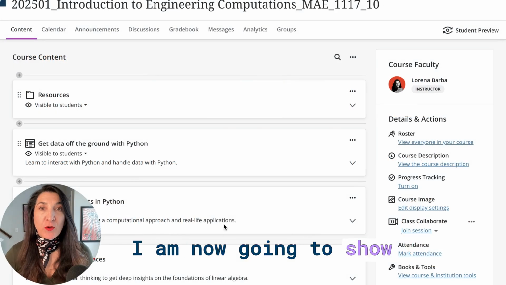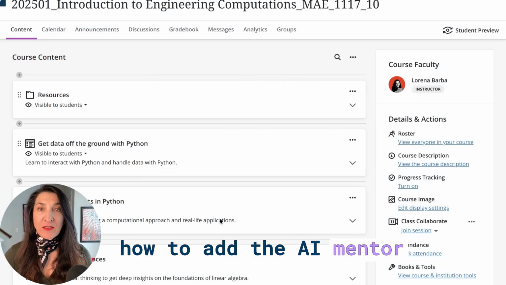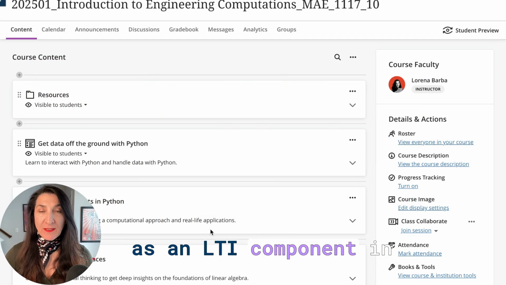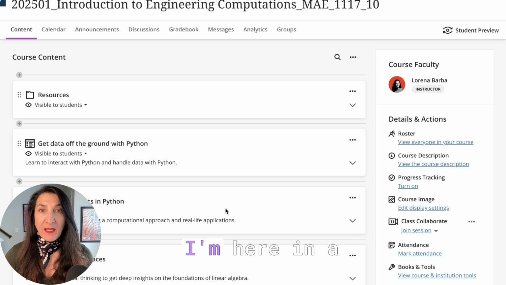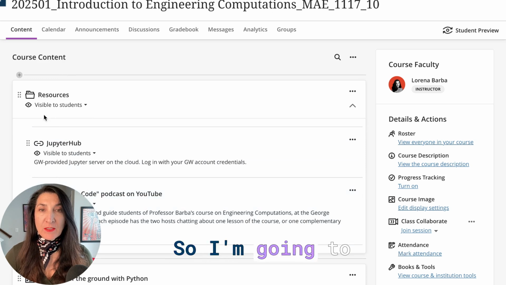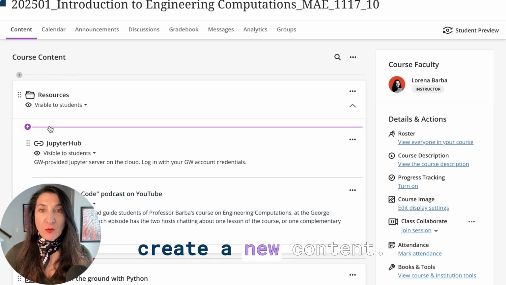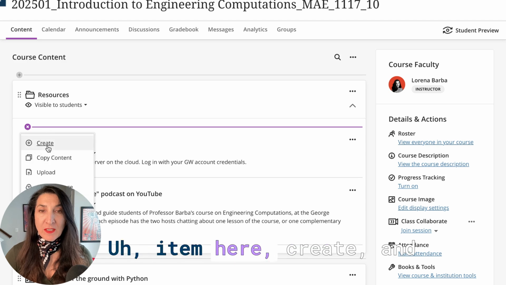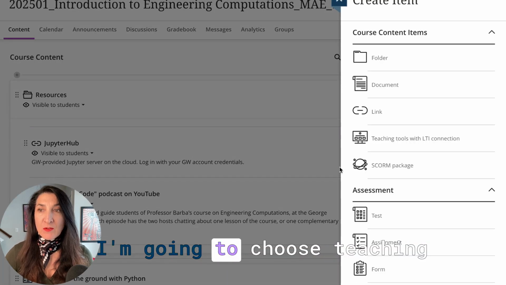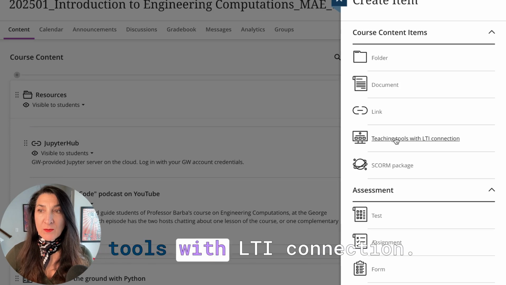I am now going to show how to add the AI Mentor as an LTI component in a Blackboard course. I'm here in a Blackboard course and I want to add this mentor here in resources. So I'm going to create a new content item here, create, and I'm going to choose teaching tools with LTI